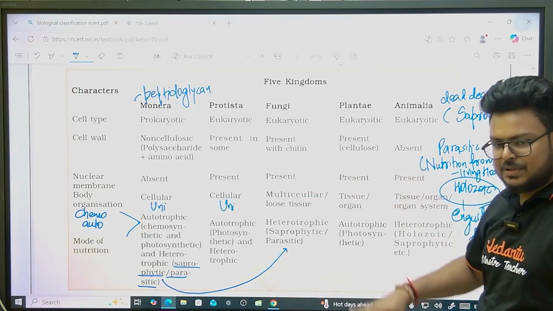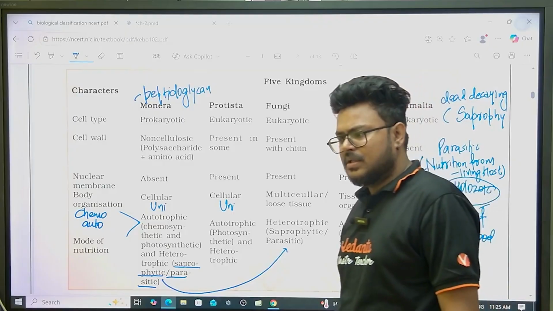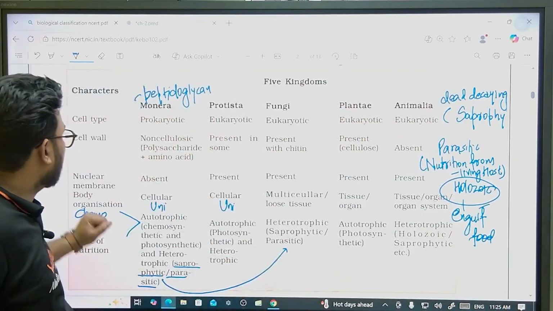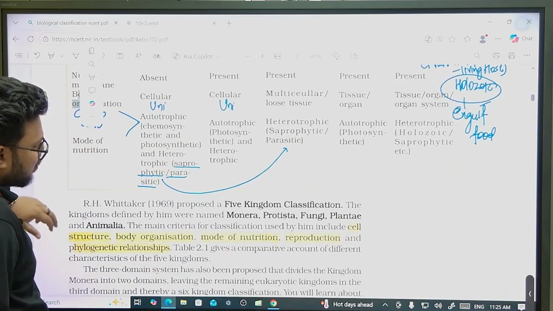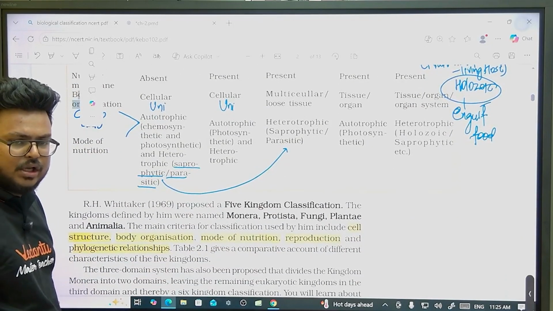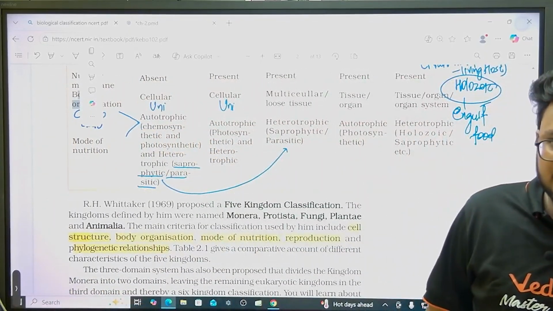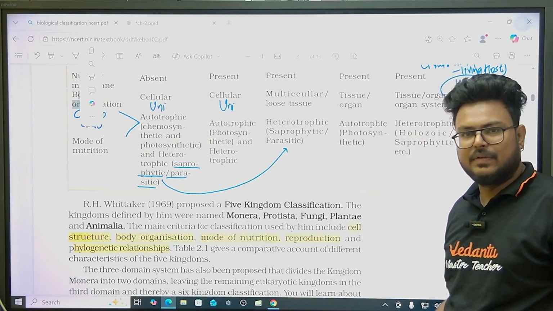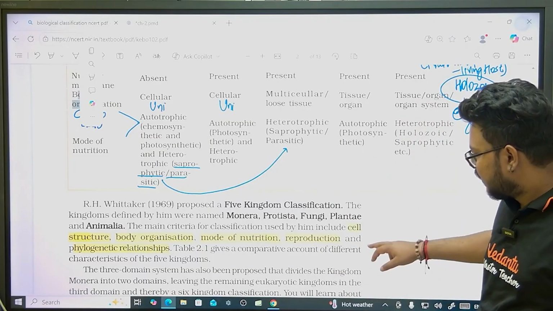So these are the 5 groups with some basic characters. I don't think it is complicated, and since we are preparing for the NEET exam, this table is very important. After this table, this point is also important: R.H. Whittaker used cell structure, body organization, mode of nutrition, reproduction, and phylogenetic relationship for the classification of 5 kingdoms.